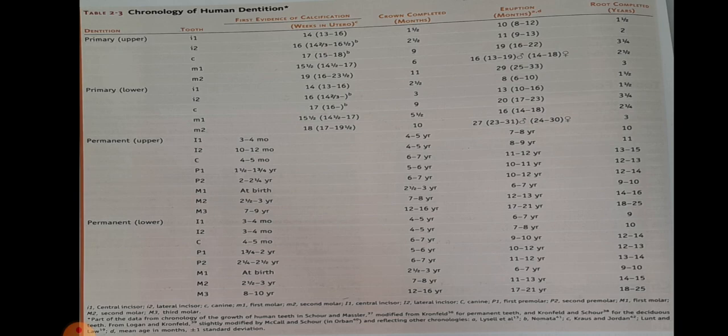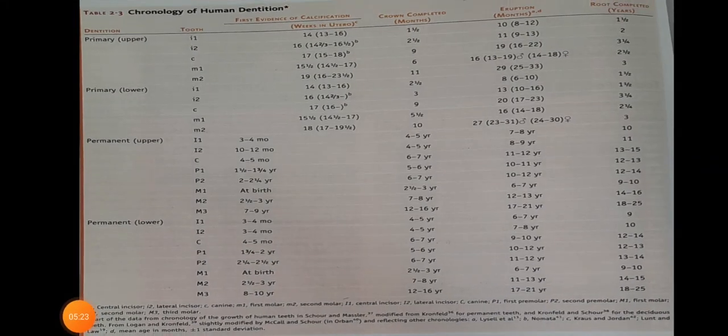The suggestions for revision made by Lunt and Law in their modification of the calcification and eruption schedules of the primary dentition.